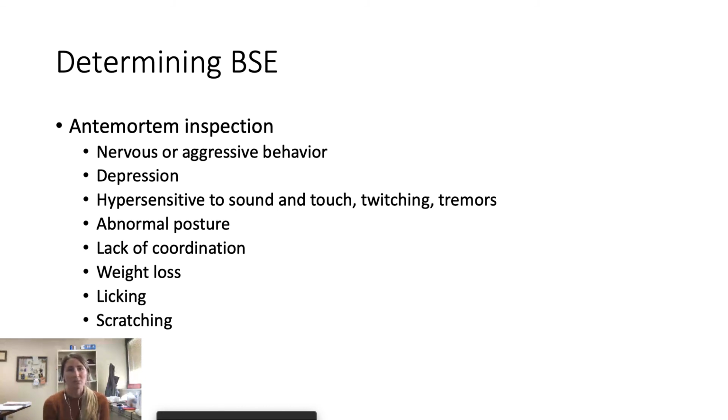However, we have not seen BSE in the last 16 years, so very, very uncommon. And so it's likely we're not going to catch it on the antemortem, but we might catch it through the postmortem. And we don't do any tests. We don't do blood tests or chemical assays to identify it. It would just be through transmission into a human subject and trying to figure out where that came from. So it's a pretty advanced disease state that causes the beef industry quite a bit of problem, and that's why we adhere to removing the SRMs like we do.